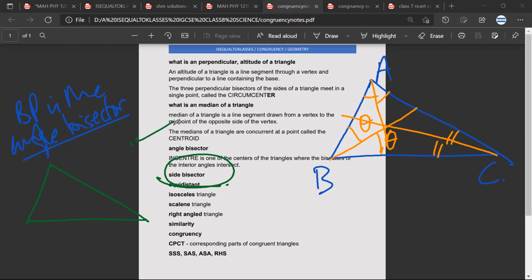I'll share this sheet with you also. So what is a side bisector? For example, I have a triangle ABC, and this point P bisects this side BC. This point Q bisects AB. This point R bisects side AC.